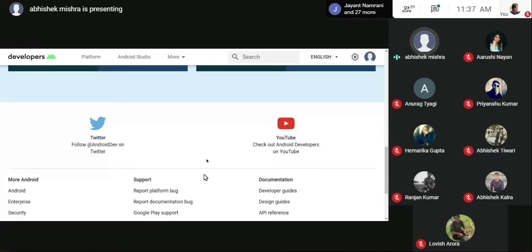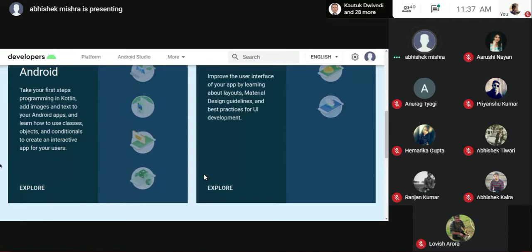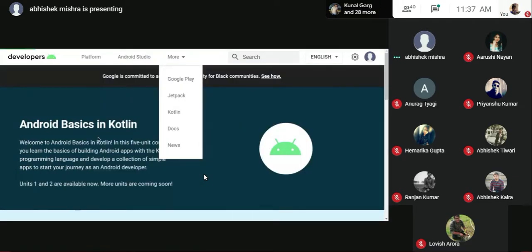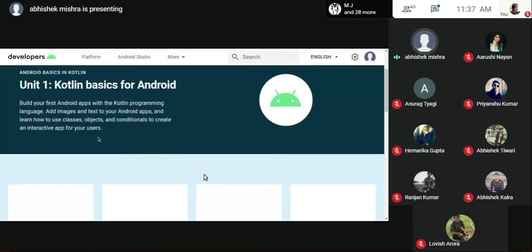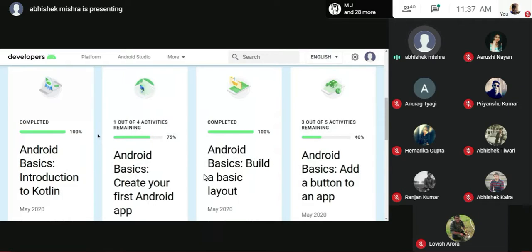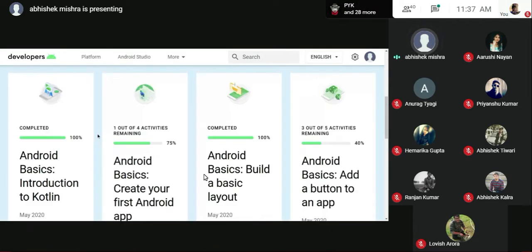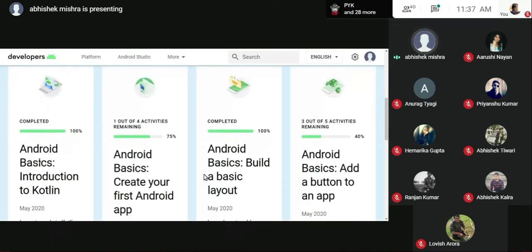And we can even check it out on Twitter and YouTube. You have the channels and the API references. This is not needed for you. Okay, so we'll go for the explore option. Since we are here and you have these units right here, it will just load. Now for me, these progress bars are approximately completed. The reason is that I have pre-checked them so that you don't have any problem while going through that.